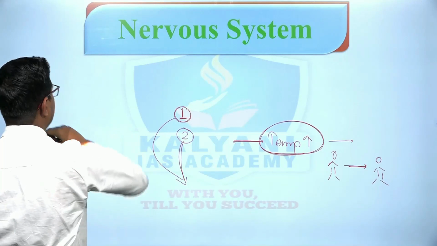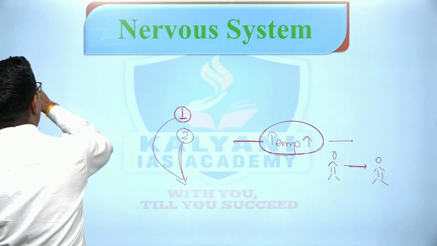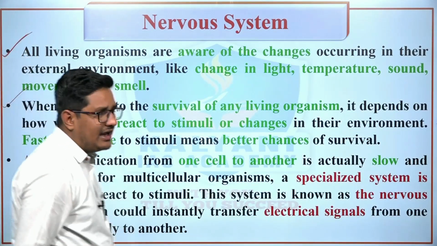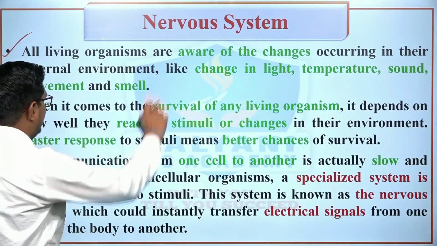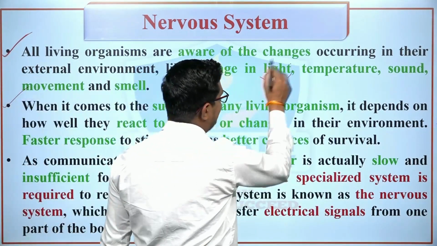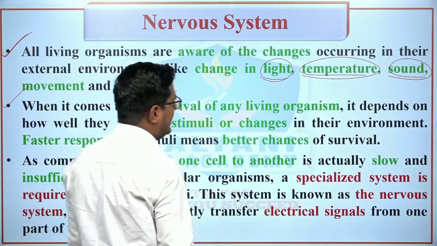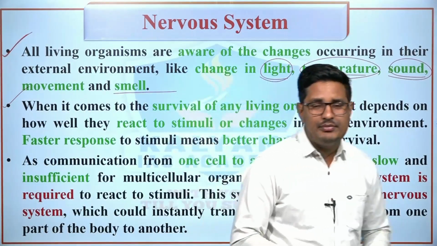Clear? So what is the nervous system? If we want to know the importance of the nervous system, then we can see these points. All living organisms are aware of changes occurring in their external environment, like changes in light, temperature, sound, movement and smell, and these changes are occurring every second and everywhere.